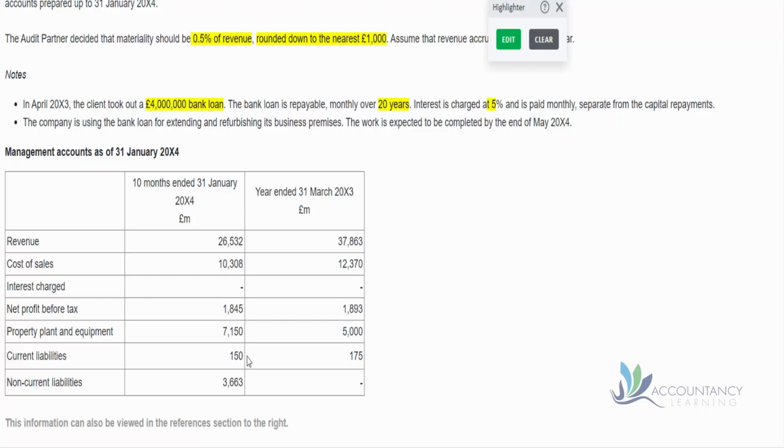So that could be part of the reason why there is no interest being charged here, because as long as that loan is directly attributable to the expenditure on that property, plant and equipment, then we could capitalise it rather than show it as an expense. We know that the finance director is not qualified, so that's quite a complicated area, and also something that's not been covered in your AAT study to date, so don't worry too much if you weren't sure about that.